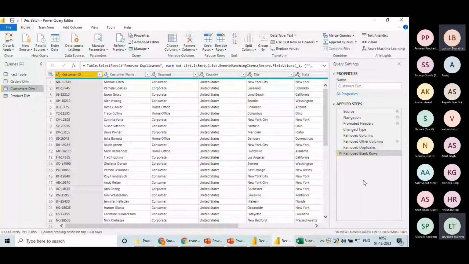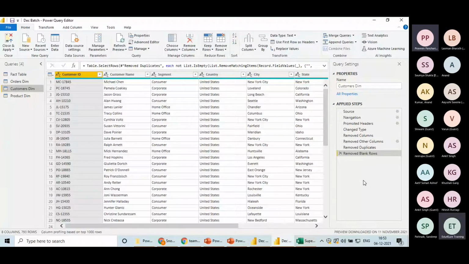No, not control Z. I need the previous step. For example, I need the previous data. Okay, you're talking about the previous versions basically. He's saying if you delete any steps by error, can you go back and do the correct step? Yes, we have to manually redo the step. There is no option of bringing back the steps automatically.